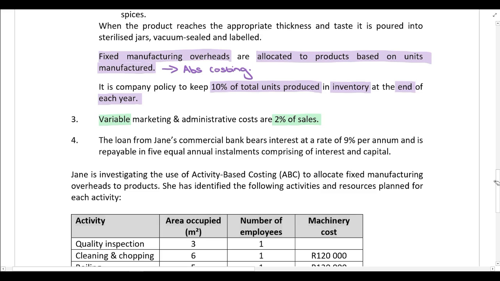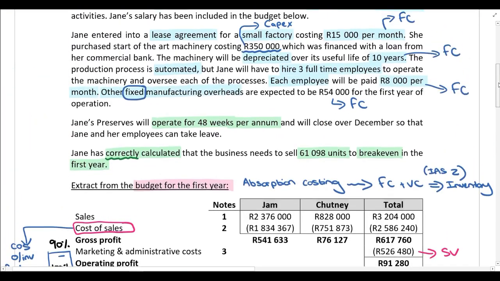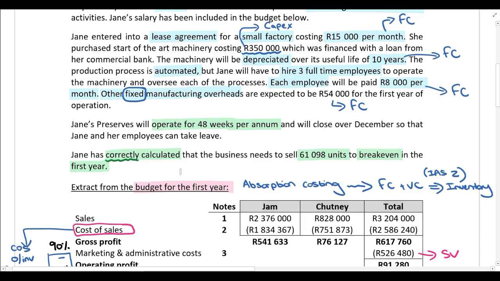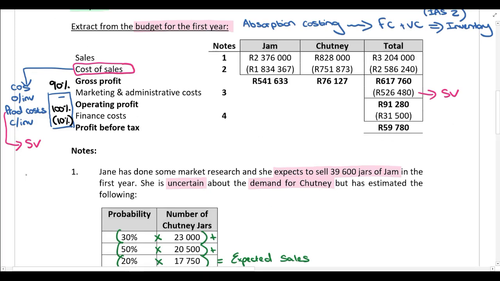The loan from Jane's Commercial Bank bears interest at a rate of 9% per annum and is repayable in 5 equal annual installments comprising of interest and capital. All right, so finance costs for the first year, we know that she financed the state-of-the-art machinery with a loan from her commercial bank. So this is interest on that loan. The machinery has a cost of $350,000, and we now know that the interest rate on that loan is 9%. So that's obviously the interest in the first year.